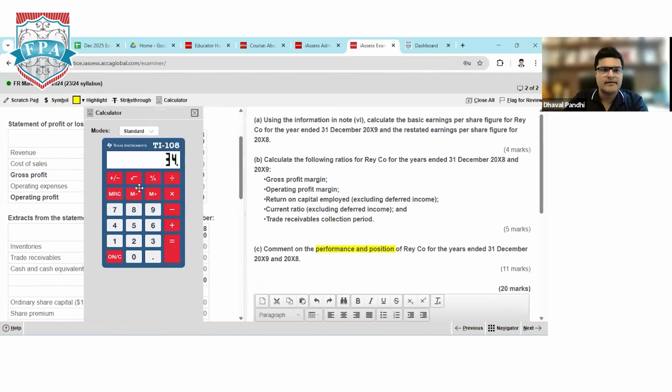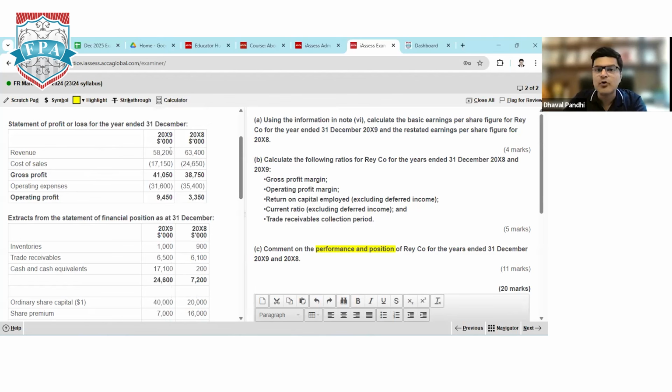So if I make it here, 63,400 into 95%, my sales was supposed to be 60,230. But is your actual sales 60,230 or below this? Your sales is below 60,230, because your sales has only reached 58,200. You should start commenting on this area.